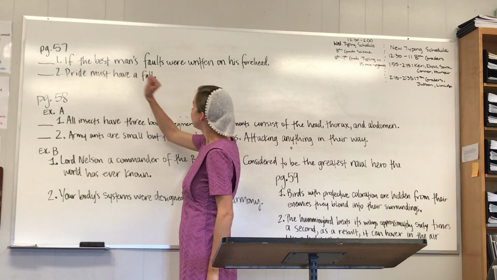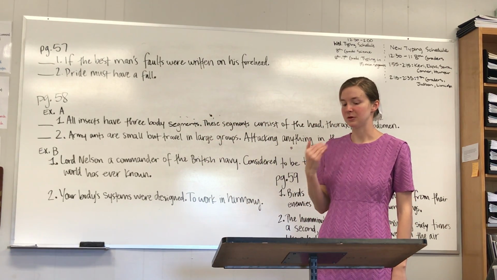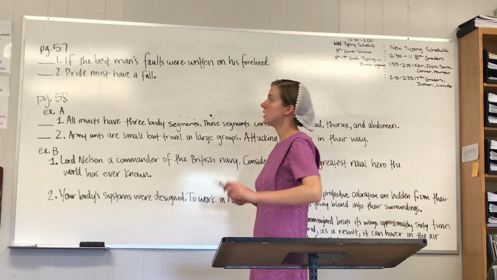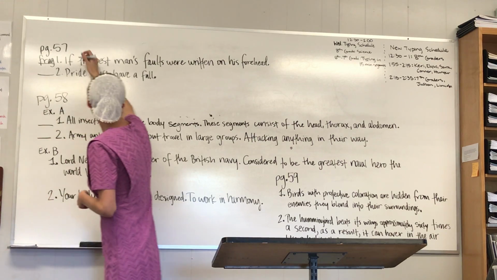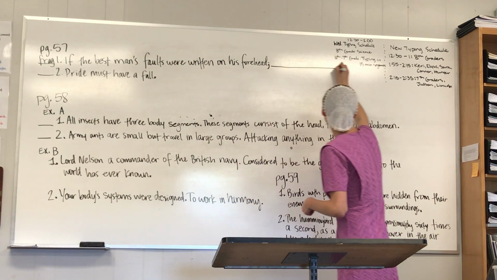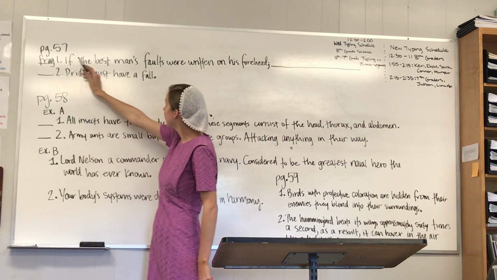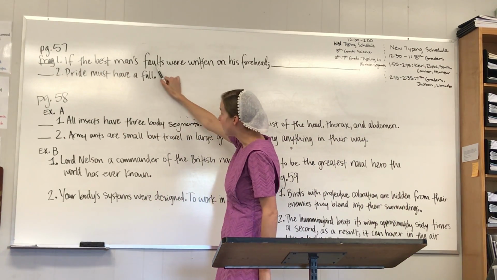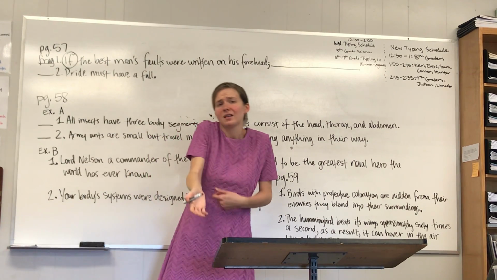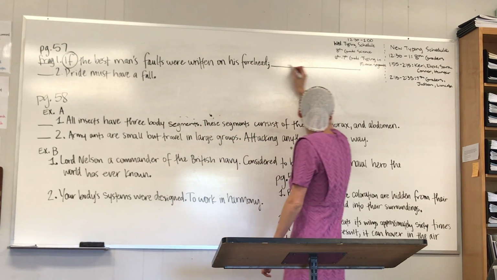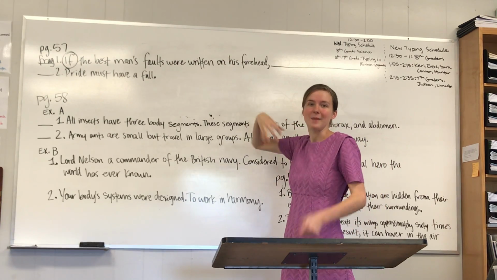Number 1, if the best man's faults were written on his forehead, fragment or sentence? It would be a frag. Go ahead and write frag. It needs to be a comma and the subject and verb will come after. This is called a clause. A clause still has a verb and possibly a subject, but it starts with an introductory word, which kind of leaves us hanging. It needs to have a subject and a verb after this clause to make it a sentence.